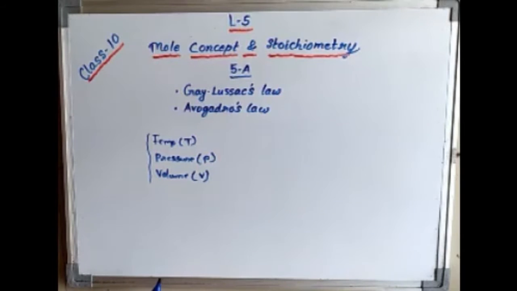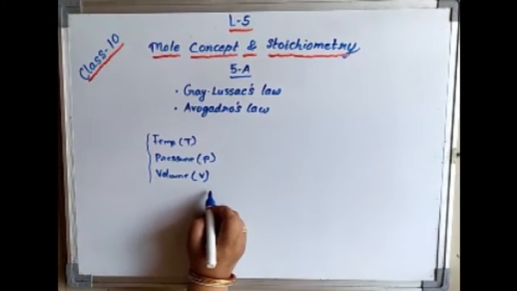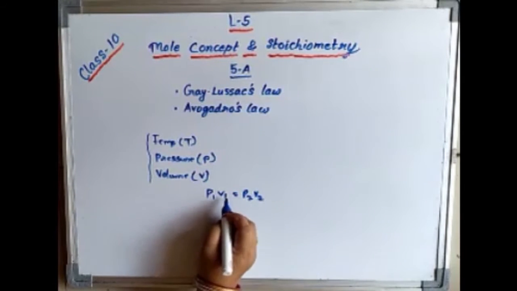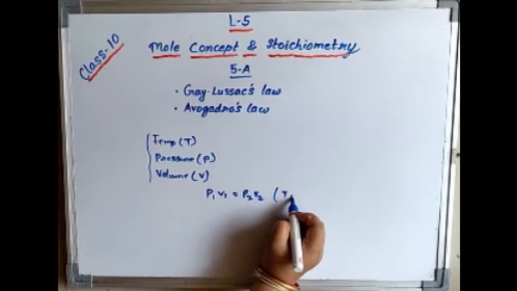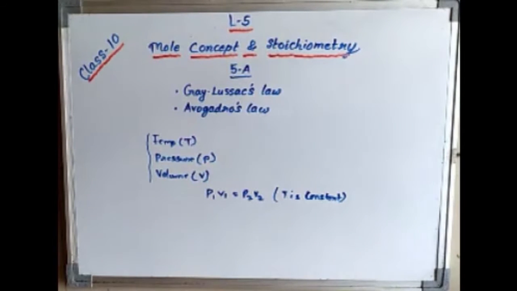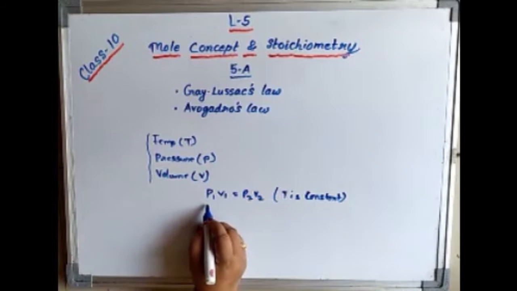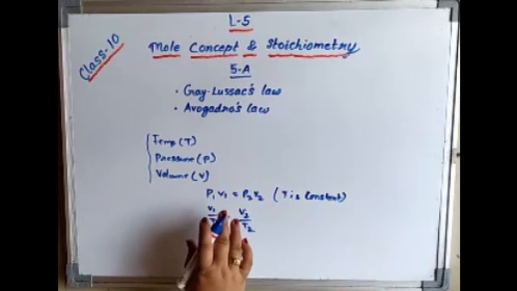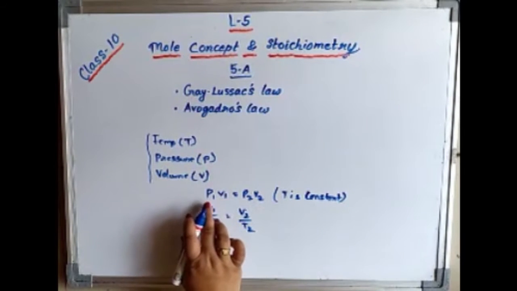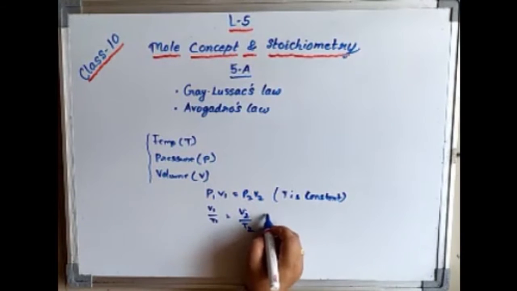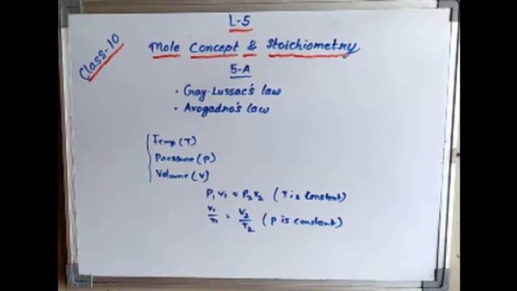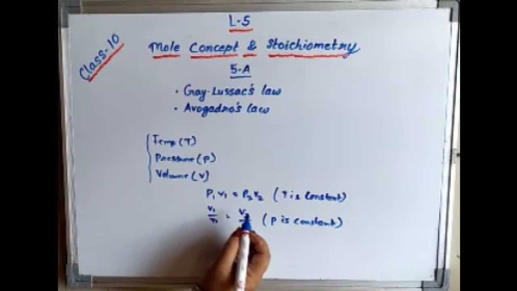So, what is the relation we get in Charles' law and Boyle's law in class 9? In Boyle's law, we get the equation P1V1 is equal to P2V2. What is P1V1? Pressure and volume when temperature is constant. And what we derive in Charles' law, in class 9 we have learned that V1 by T1 is equal to V2 by T2, because we are taking two different gases, so we took P1 and P2 for two different gases, where pressure is constant.